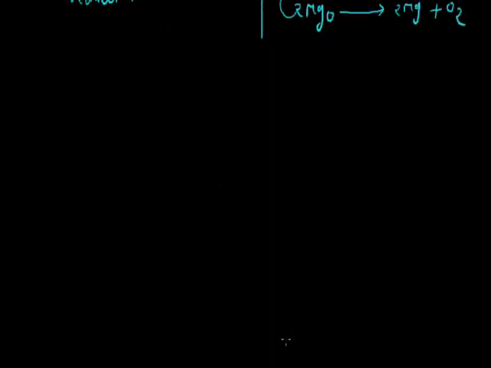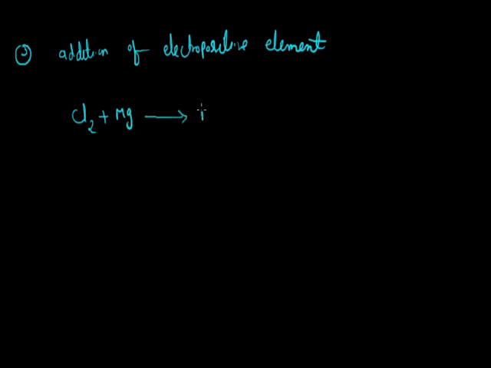Now the third old concept about reduction is addition of an electropositive element. For example, take Cl2 reacting with magnesium. After the reaction the product is magnesium chloride. In this reaction, on the right hand side Cl2 is bonded with magnesium, so we can say that in this reaction Cl2 is reduced.